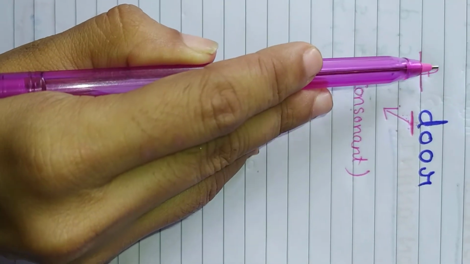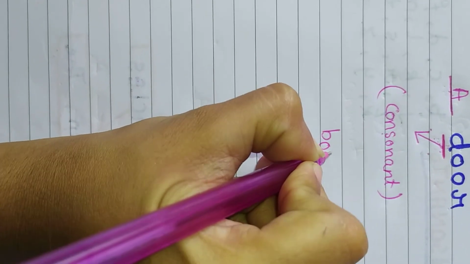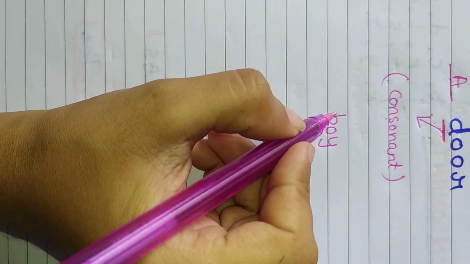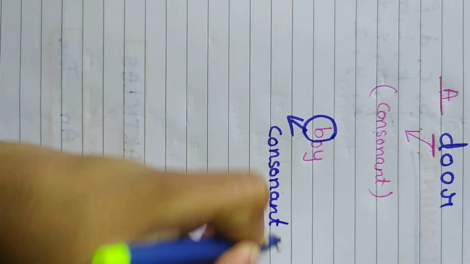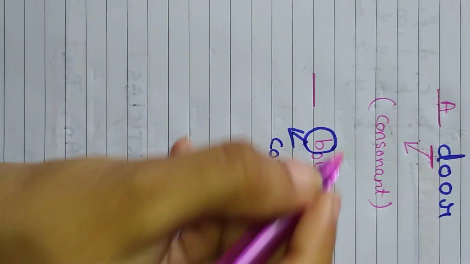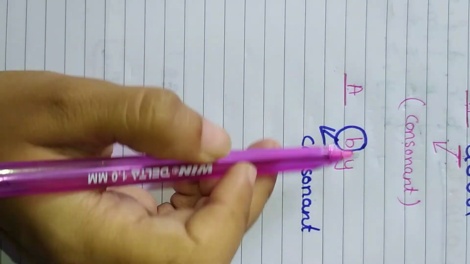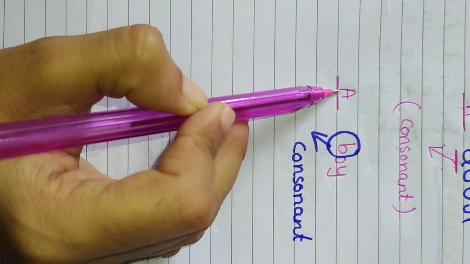So how will it be spelled? A door. One more example. Boy. B-O-Y, boy. So what are you going to do? We will look at the first letter. What is the first letter? B. What is B? Consonant or vowel? Tell me first. Very good. So B is a consonant. So what are we going to write over here? A or an? A. Very good. So a boy. Whenever a word starts with a consonant, we are going to write a.